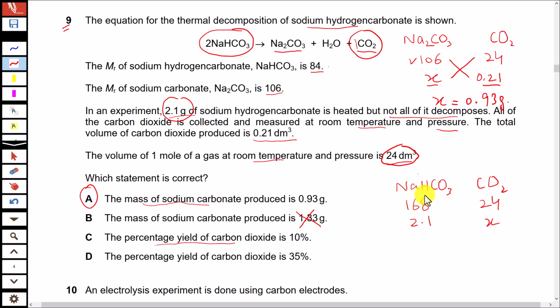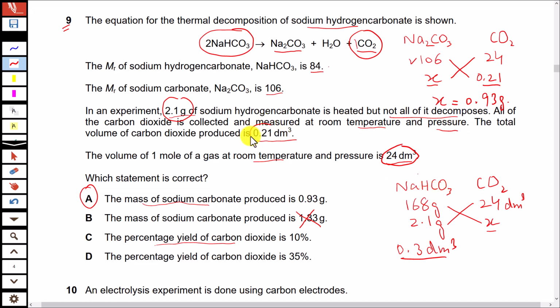Now 168 gram should be producing 24 decimeter cube of carbon dioxide. 2.1 gram will produce x decimeter cube of carbon dioxide. Cross multiply this, solve for x, you will get 0.3 decimeter cube. This is the ideal case if 100% of the sodium hydrogen carbonate is decomposed. But we are provided with the actual yield.